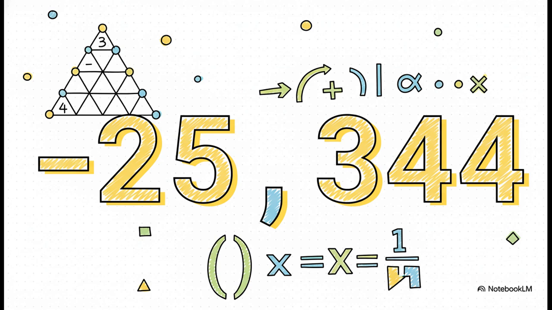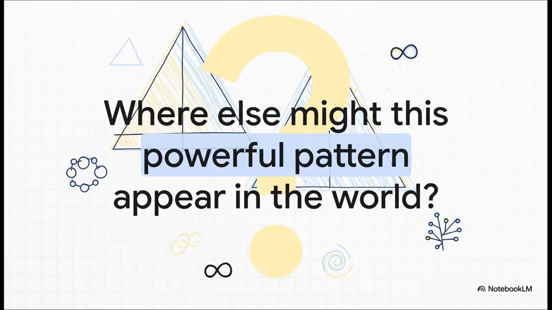I mean, think about that. In just a few quick steps, we found this one specific number hidden deep inside a crazy massive expansion. That is the power of this theorem. So we started with this really tedious problem, right? Then we found a beautiful visual pattern, and that led us to an incredibly powerful formula.